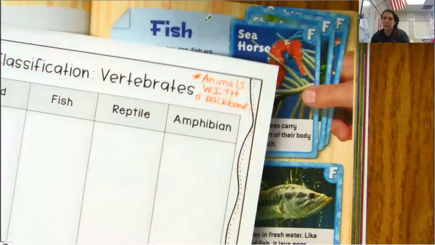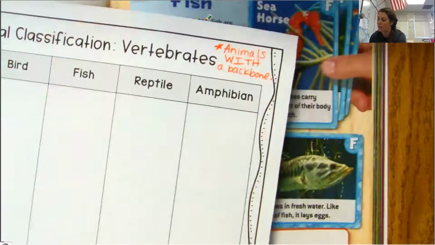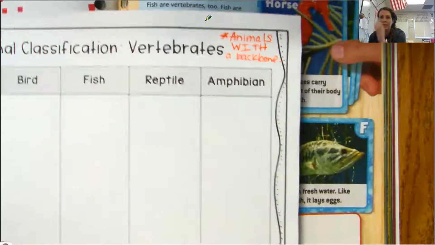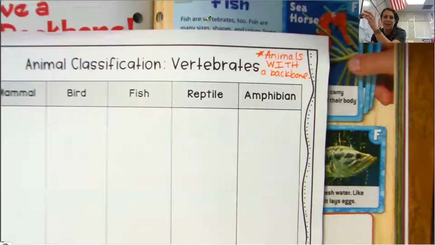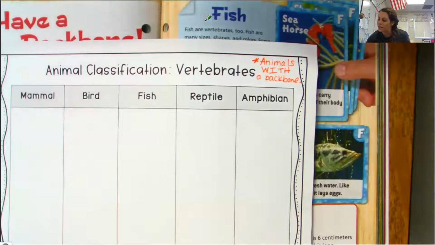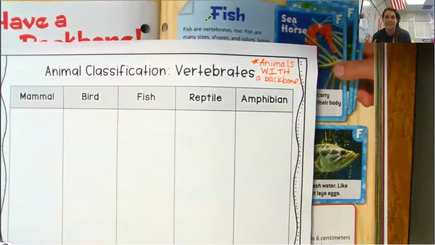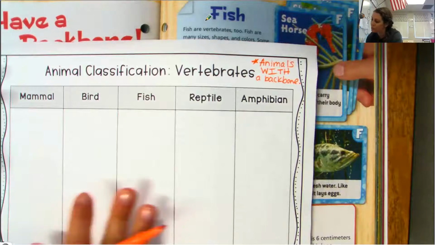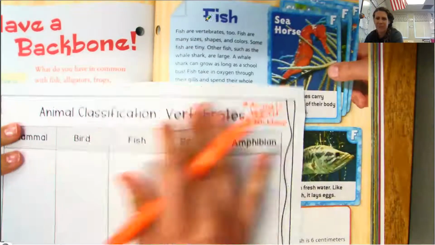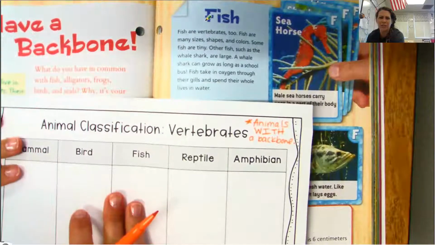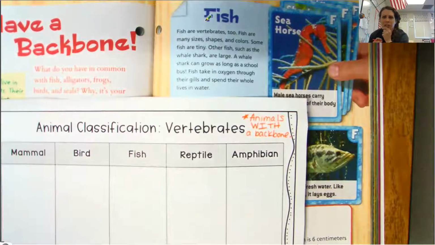So as we're learning about each of the classifications, we're trying to come up with a nice definition of what each classification means. And then we'll come up with some examples, okay? So a fish, what could we underline to help us know a fish is a fish?